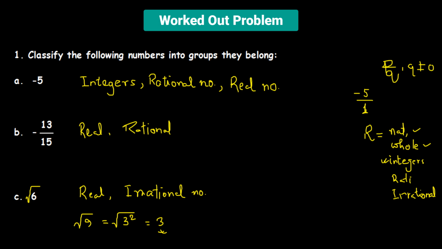So the square root of 9 is actually not an irrational number, it's an integer. Whereas the square root of 6, 6 not being a perfect square, we will not get a terminating decimal value. The decimal number will go on and on. It's a non-terminating decimal number, so it's an irrational number.